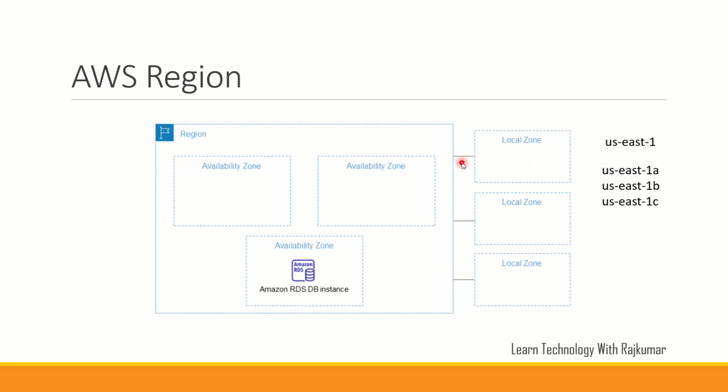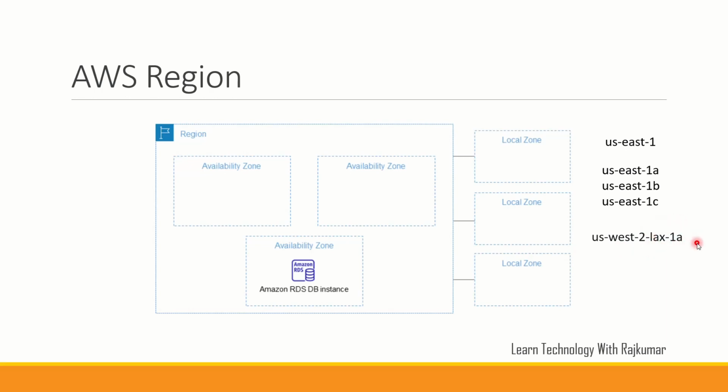That is why online streaming applications and online gaming applications will choose a region which has a local zone. One more reason is that the region where they have chosen a local zone should have more customers around it. The local zone also has a code: the region code with a suffix that has a local zone indicator.